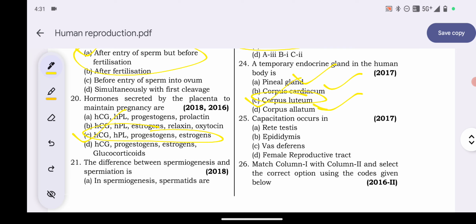Explanation. After ovulation, the Graafian follicle transfers to corpus luteum, a yellow-colored endocrine mass. Progesterone is secreted by it. Okay, so C option is the correct answer. Question number 25.